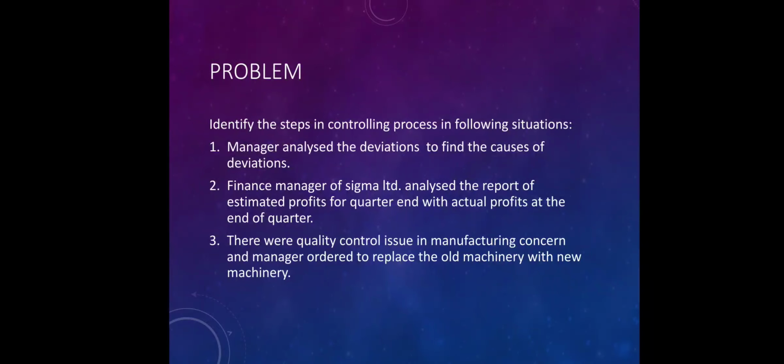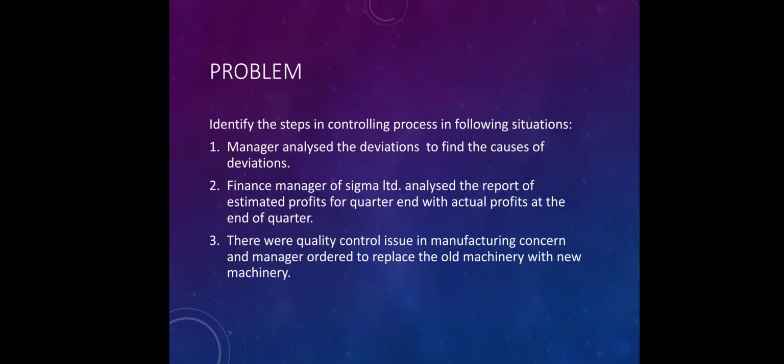You can read these lines and analyze which step of the controlling process is to be identified here. Because in this line, the manager has to find out the cause of deviation. It means he or she is analyzing the deviation. So the answer to the first line will be analyzing deviation.